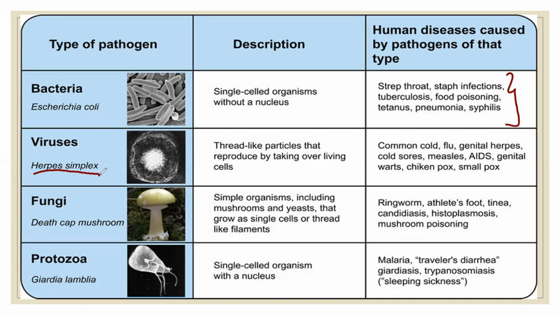The other type of pathogen is fungi. These are simple organisms including mushrooms and yeast that grow as a single cell or thread-like filament. Here on our screen, we have the death cap mushroom, and the diseases caused by fungi are ringworm, athlete's foot, tinea, candidiasis, histoplasmosis, mushroom poisoning. The last type of pathogen is protozoa, which are also single-cell organisms but with a nucleus, and the diseases are malaria, travelers' diarrhea, or sleeping sickness.